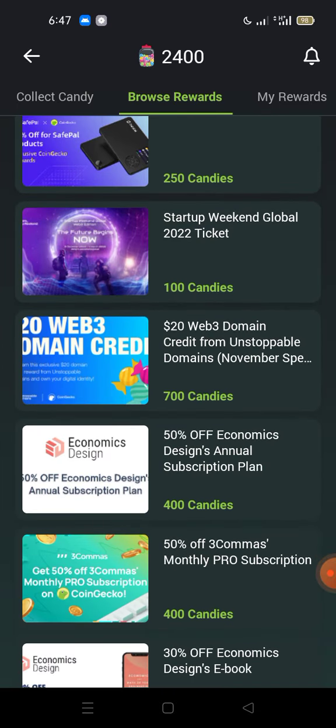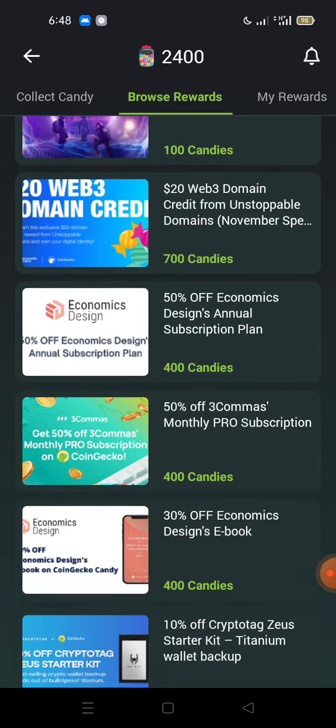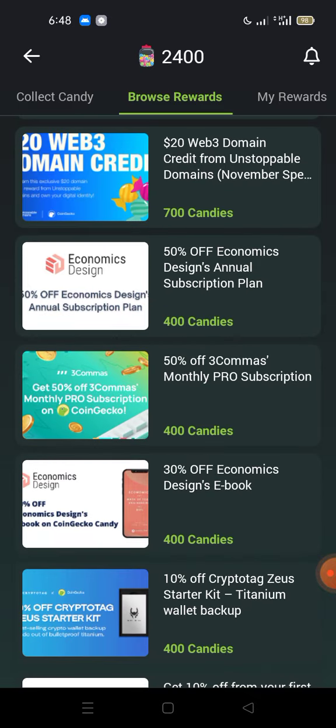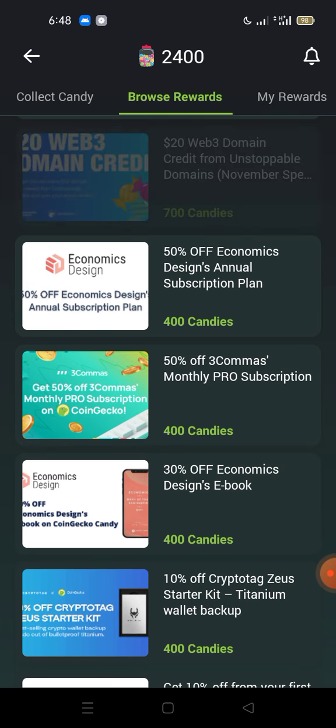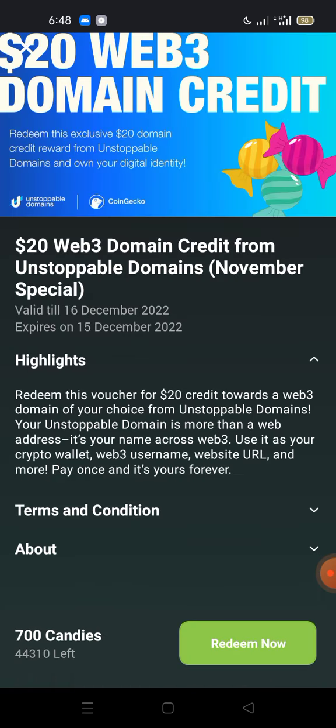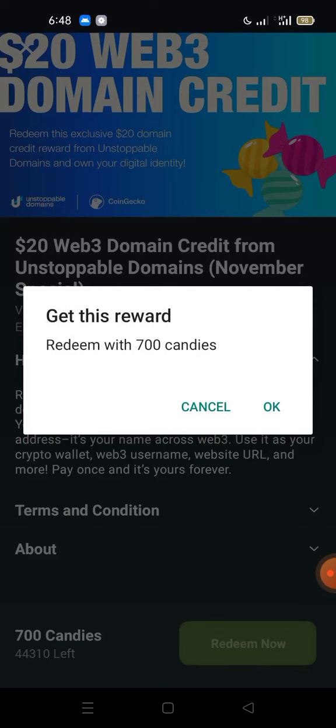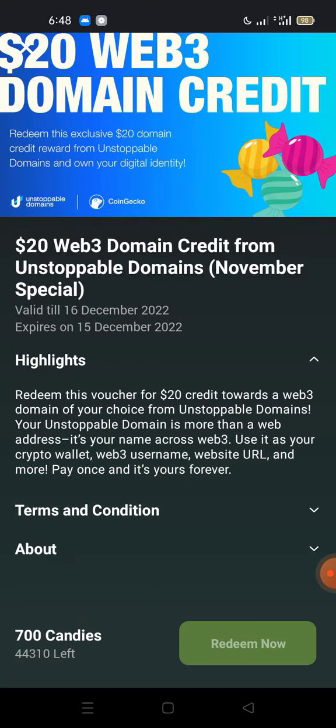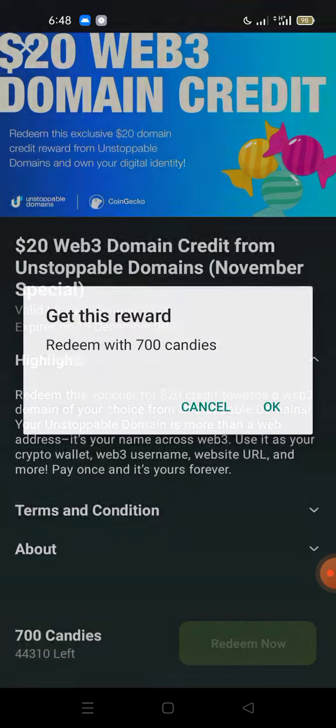This one, yes, the current first one, $20 Web3 domain credit from Unstoppable Domains. So when we tap it open, you can see it. It requires 700 candies. So if you have 700 candies, you can click on redeem now, and you redeem it with the 700 candies. They will deduct the 700 candies from your balance, and they will give you a set of code.